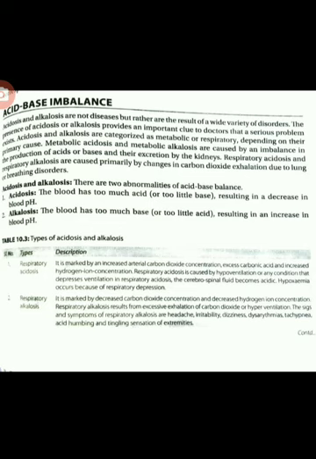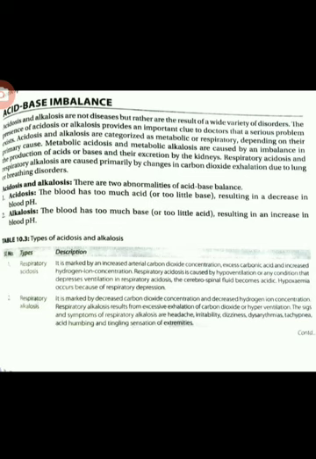And alkalosis: the blood has too much base or too little acid, resulting in an increase in blood pH. The blood pH will be increased. In acidosis, there will be decreased blood pH, and in alkalosis, increased blood pH. And what are the types of acidosis and alkalosis? Respiratory acidosis and respiratory alkalosis, and metabolic acidosis and metabolic alkalosis.